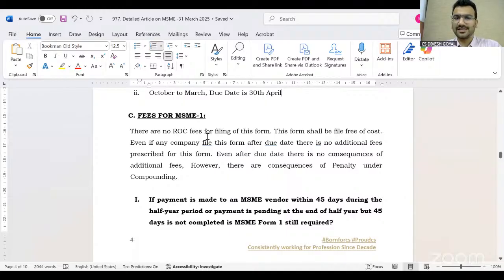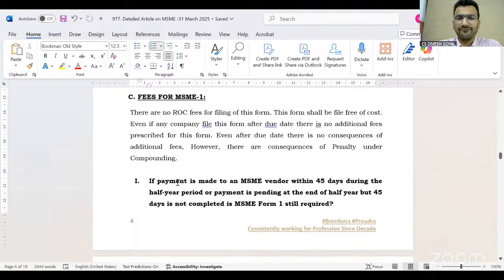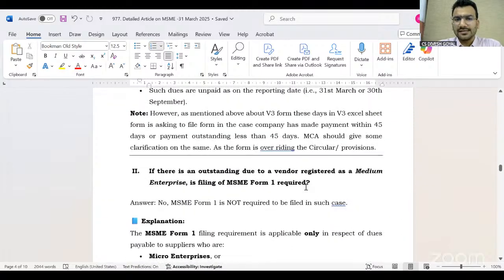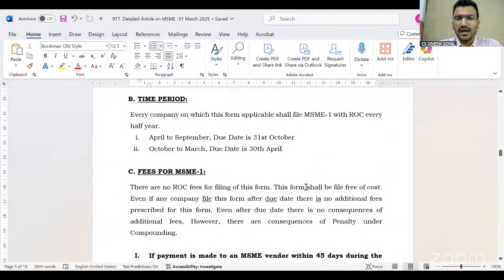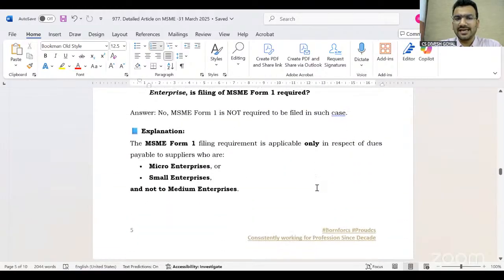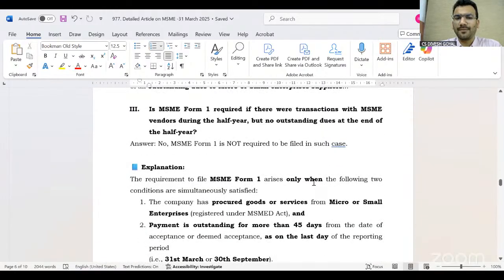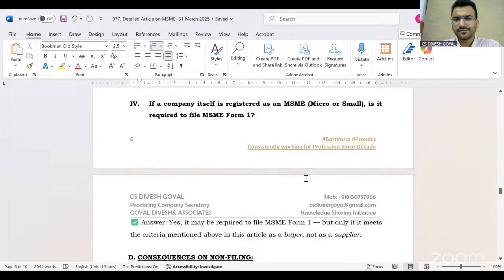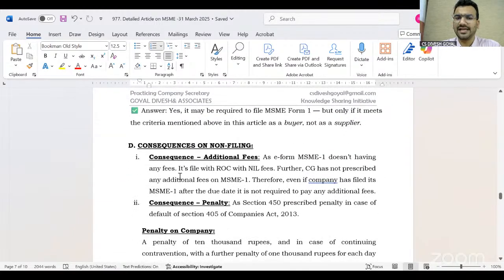Now the question arises. If a company files MSME 1 after the due date, means after 30th April, then what are the consequences? So the answer is that although the MSME 1 provision says that if you file the form after the due date, the additional fees is nil.